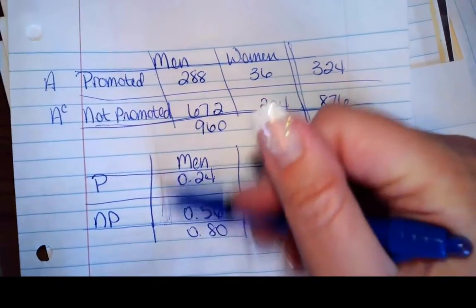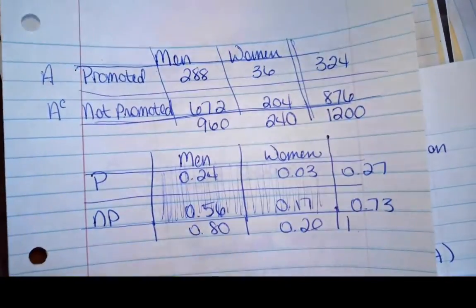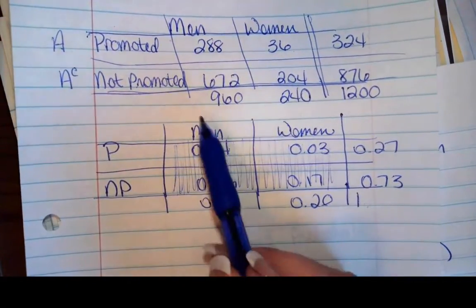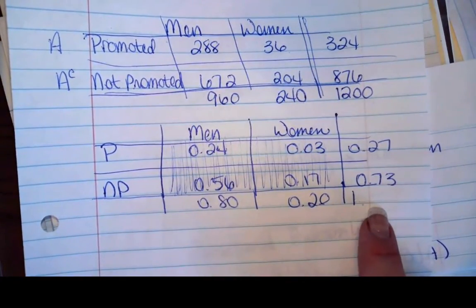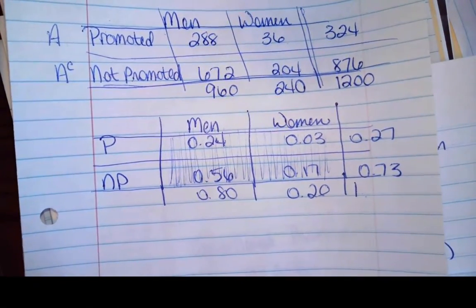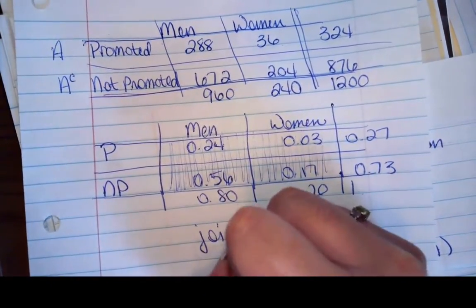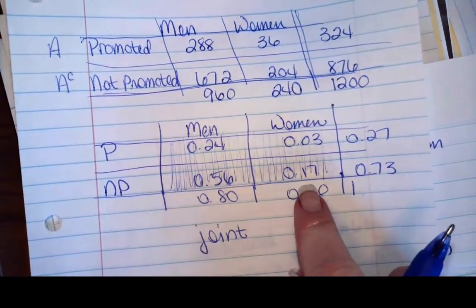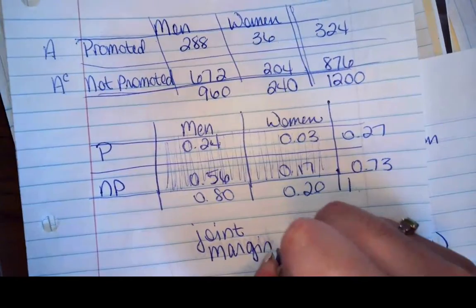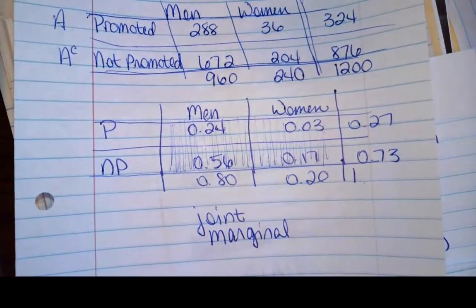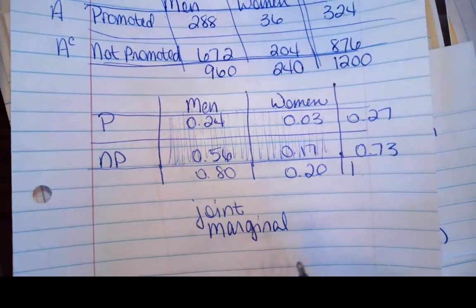So I'm going to shade these. The interior boxes are your joint probabilities. Okay, they are men and promoted, men and not promoted. The outsides are in the margins. So we call those marginal probabilities because literally they're in the margins. So the insides are your joint probabilities. And the outside, so the 0.8, 0.20, 0.73, and 0.27, those are called marginal probabilities, literally because they're in the margins. Okay. So I can look and answer all these things and put them in the symbolism that we were using before.